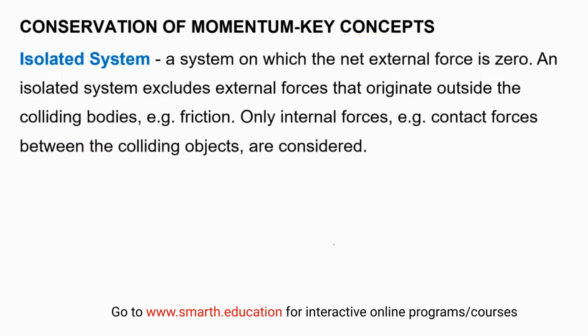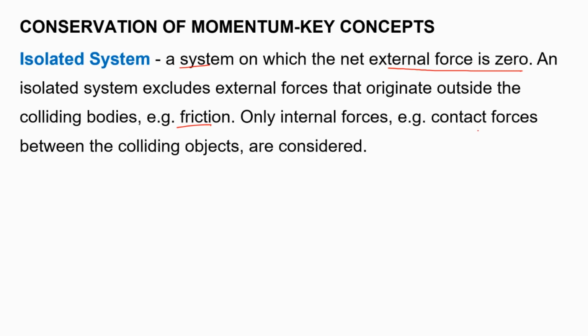And then we have an isolated system. This is a system on which the net external force is zero. The net external force is zero. An isolated system excludes the external forces that originate outside the colliding bodies, e.g. friction. Only internal forces, e.g. the contact forces between the colliding objects, are considered. We're going to talk about the internal forces and external forces just now.